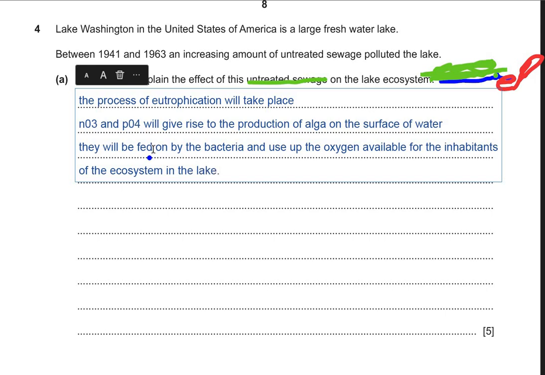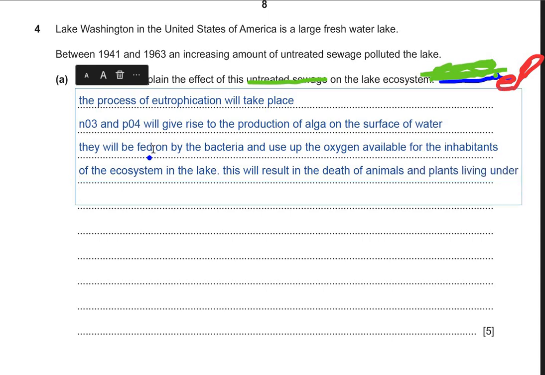All right, so this will result in the death of animals and plants living under water of the lake.